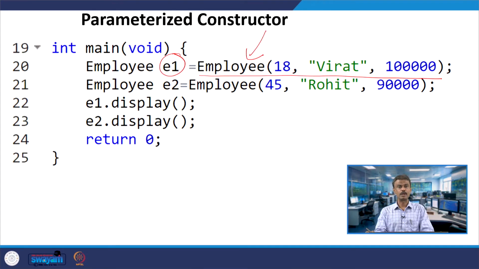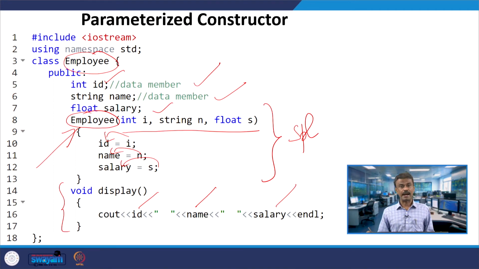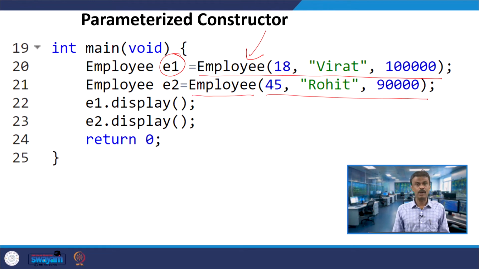Alright. So, similarly when you are creating the second object E2, right hand side if you look, this is a constructor, you are passing 45, Rohit and 90,000. So, for E2, E2 dot id is 45, E2 dot name is Rohit and E2 dot salary is 90,000. Now here you have E1 dot display. That means the object E1 is invoking display.